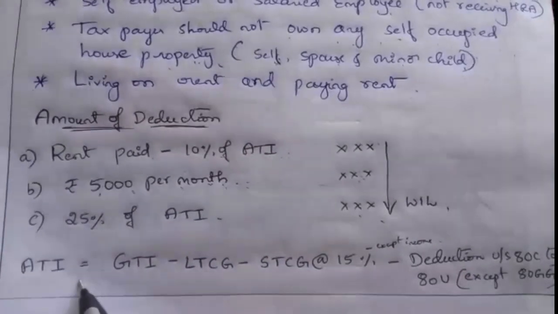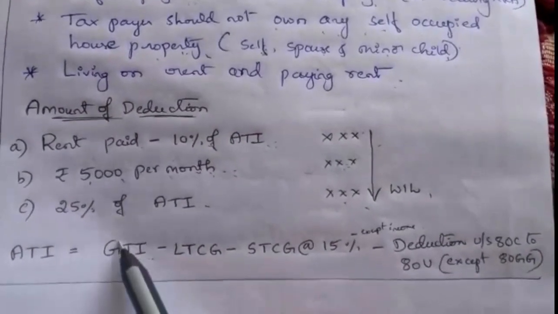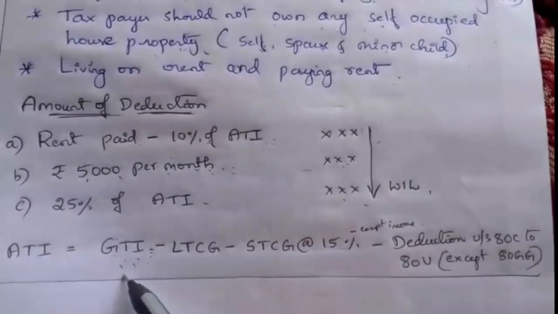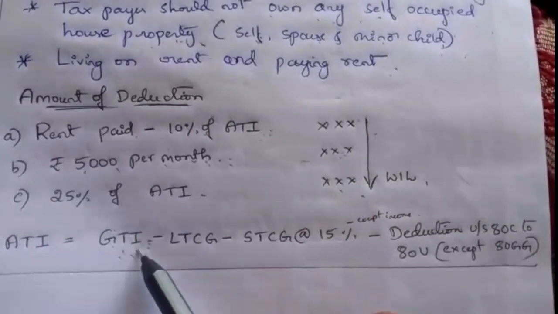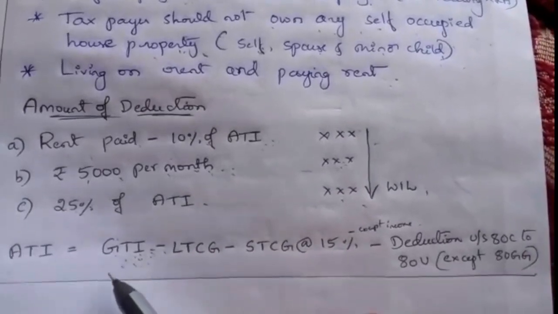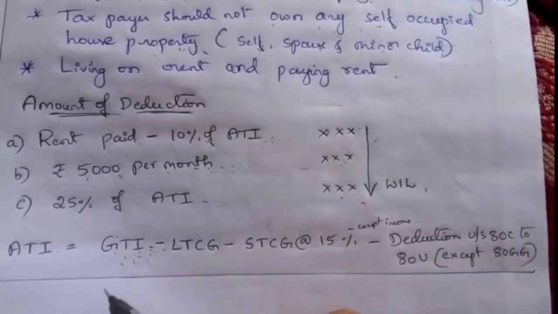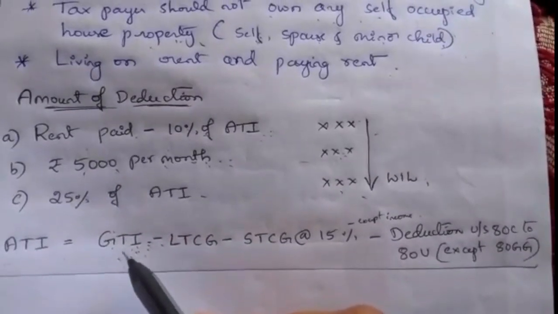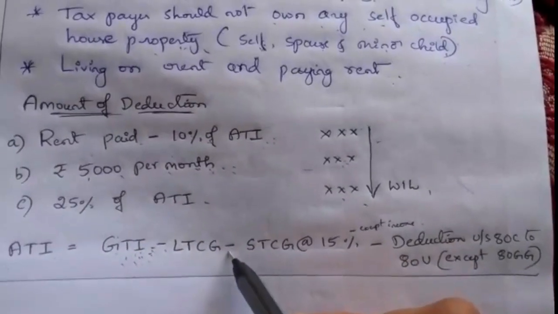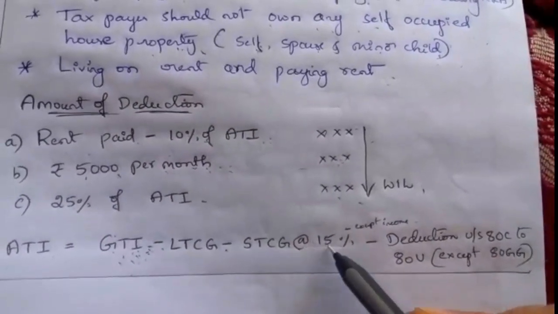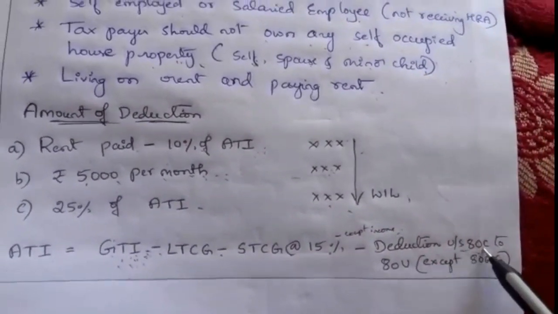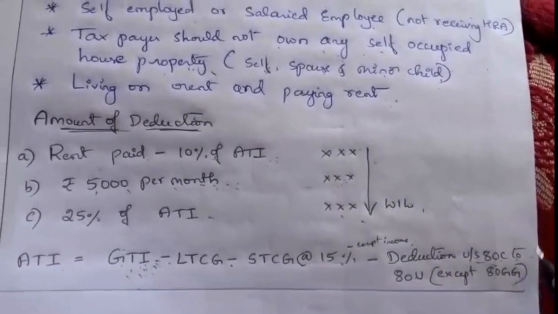ATI means adjusted total income. How to calculate this? Start with gross total income. He might have income from different heads, five heads of income: income from salaries, income from house property, income from business, income from capital gain, or income from other sources. Adding all those five heads of income, he will get GTI, gross total income. Then he should deduct long-term capital gain, short-term capital gain at 15% for securities, exempt income, then deductions under section 80C to 80U except 80GG.